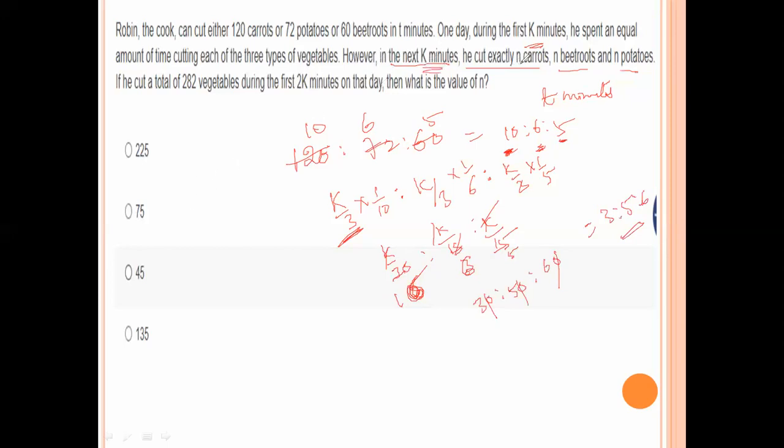In the first K minutes, they cut 3x plus n, plus 5x plus n, plus 6x plus n, equal to, that count is 282.